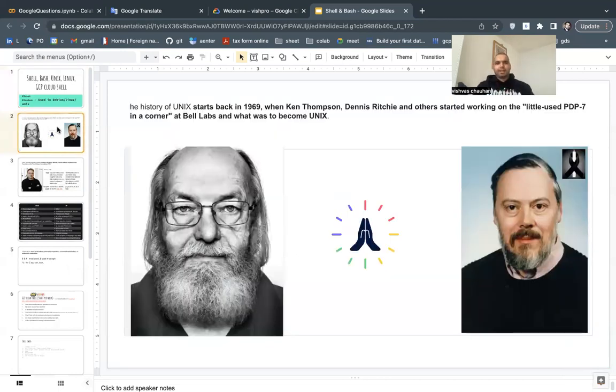Okay, thanks to these guys. In 1969, he is Ken Thompson. He's, I think, 80 years old, and this is Dennis Ritchie. He's no more. But thanks to these guys who brought this fastest operating system, I can say they changed the whole history of the computer. So we should give a tribute to them. And they were working in this little used corner at Bell Labs. Quite interesting. Thanks to them.